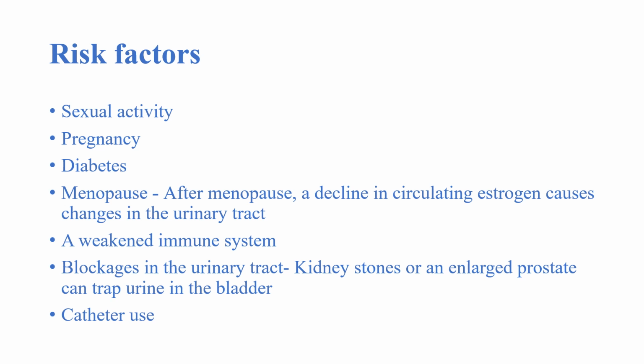So let's know the risk factors for urinary infection. First is sexual activity. Friction during sexual activity pushes bacteria towards the urethra. Second is pregnancy. In pregnancy, the enlarging uterus puts pressure on the bladder, causing urinary retention, making it more prone to bacterial growth. Third is diabetes, especially uncontrolled diabetes, in which the sugar is coming out in the urine.